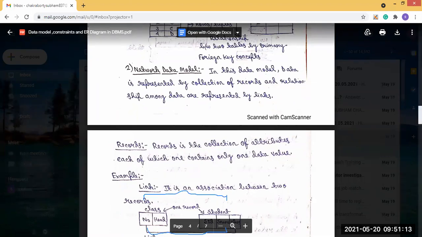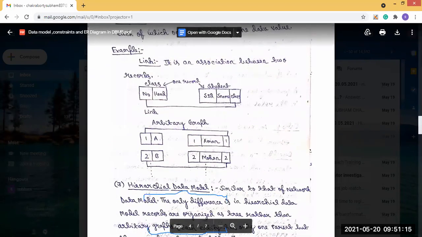Clear? It is clear? Yes, sir. Okay. Then the third type of data model is